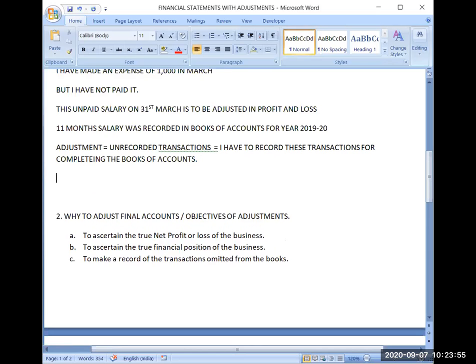Now I give you one more example. Electricity bill, a very simple example. For the month of March, you will be receiving that bill in the next month, April.